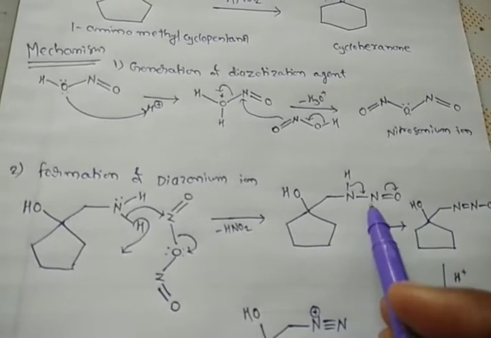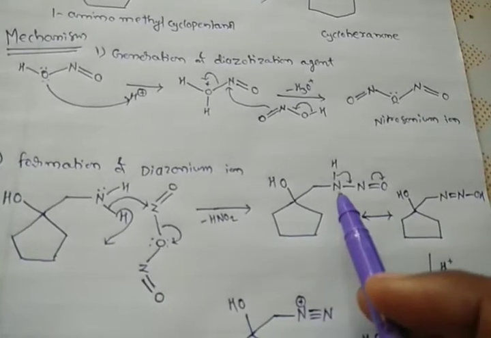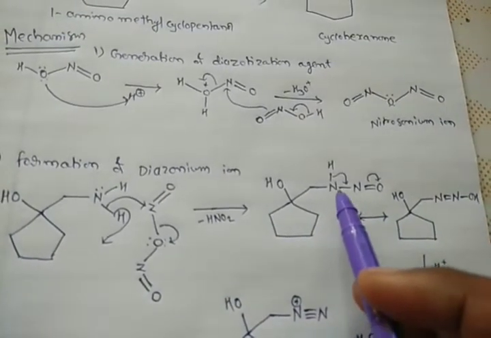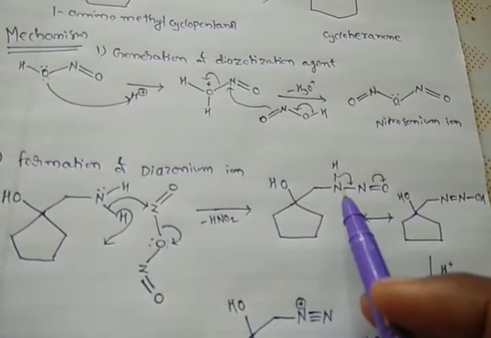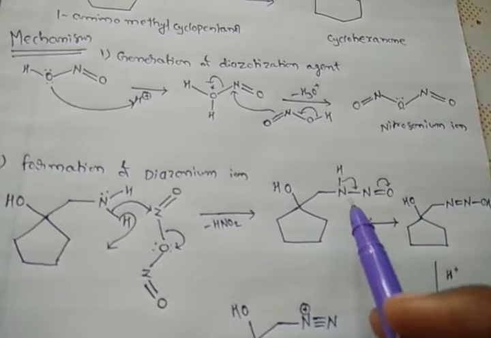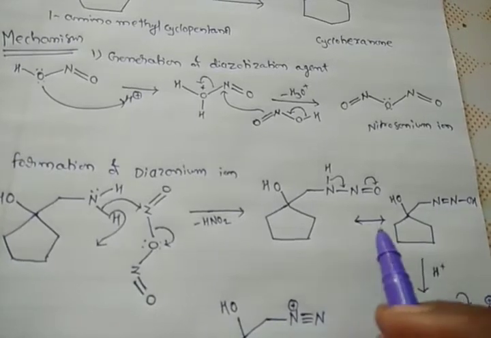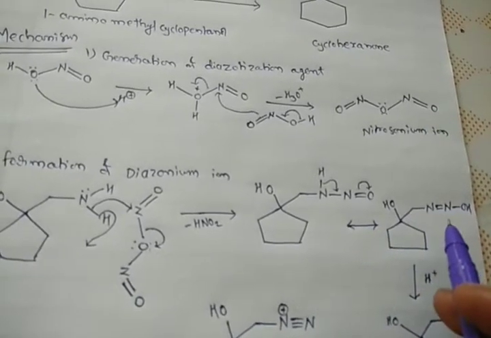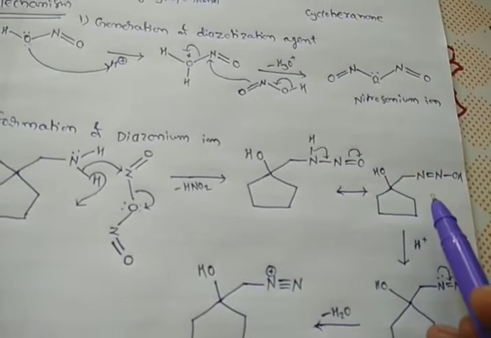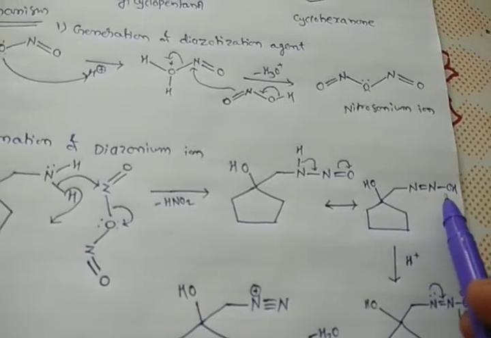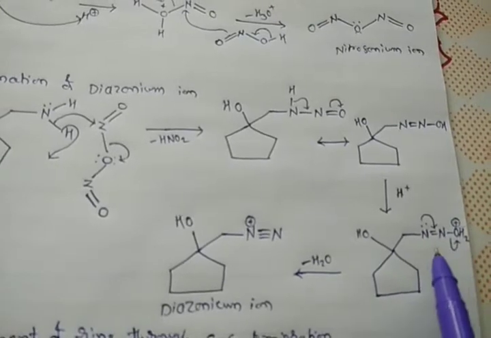Now this again undergoes tautomerism, and after tautomerization we will get such type of intermediate. Now this intermediate is further protonated, so this OH group is protonated, and we will get such type of oxonium ion.